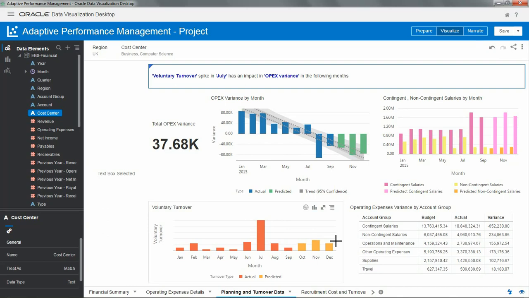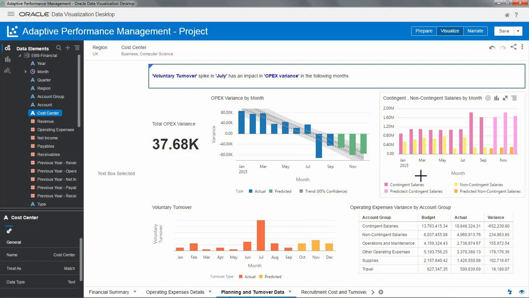And third, also in August, we had the spike on contingent salaries, while we had a big reduction on non-contingent. So we clearly see the relationship between leavers and the increase on contingent salaries. This turnover issue explains the increase in the operating expenses, and that is causing the drop on our revenue that was predicted by our machine learning models.